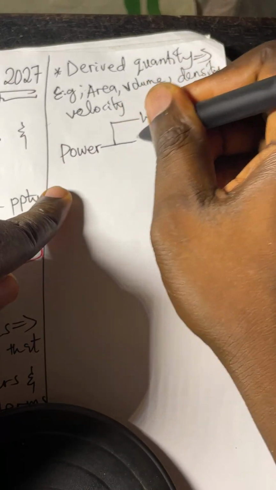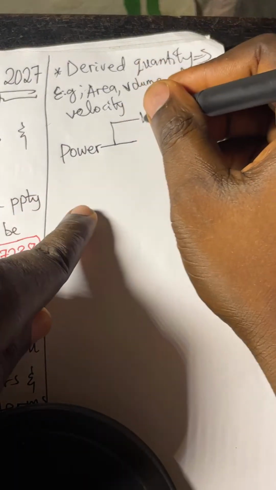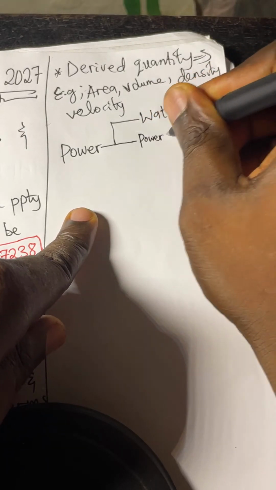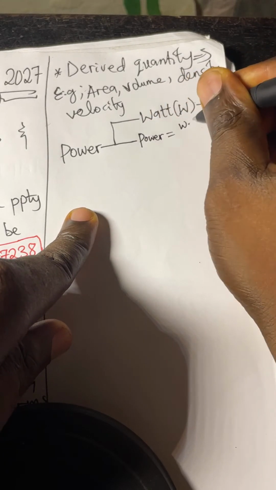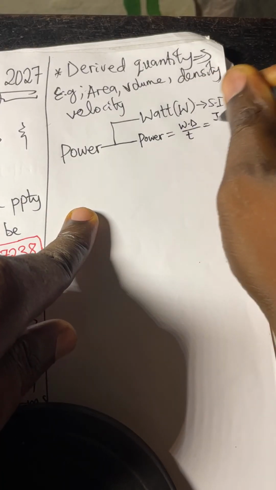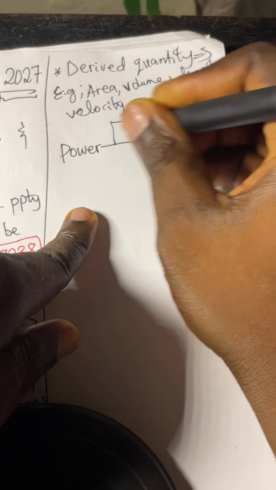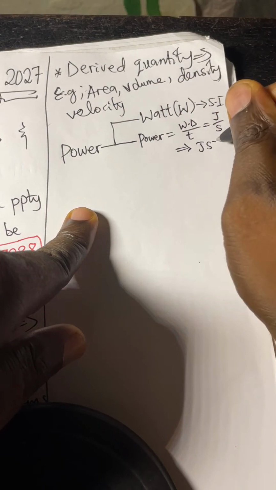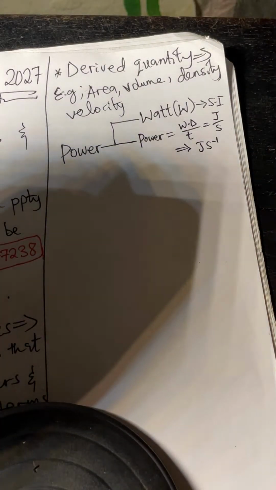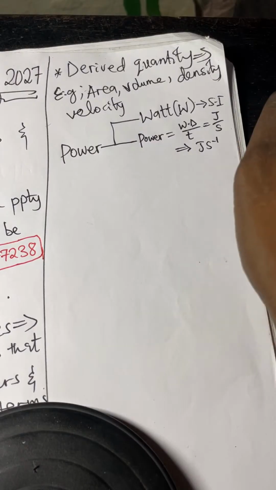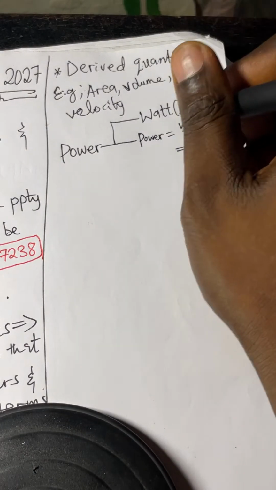Now look at this again. See on power. You know that power is equal to work done over time, and work done is in joule as time is in second, meaning another unit for power is joule per second. Are you seeing something? Joule per second. We are going somewhere, if you pay attention, I promise you.